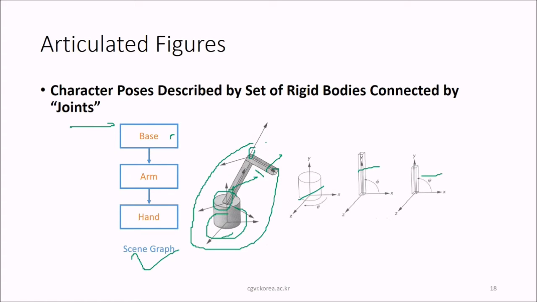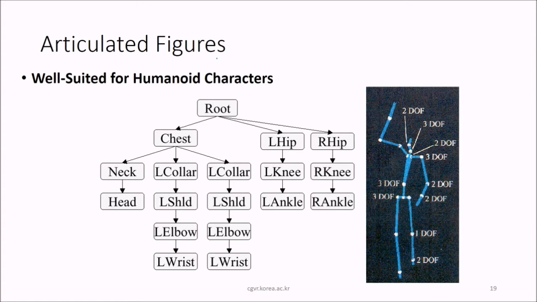Articulated figures are well suited for humanoid characters because we have various joints in our body. We can start with the root, with chest, left hip, right hip, down to the lower level of humanoid characters, which are connected by joints, that is left wrist and right wrist.